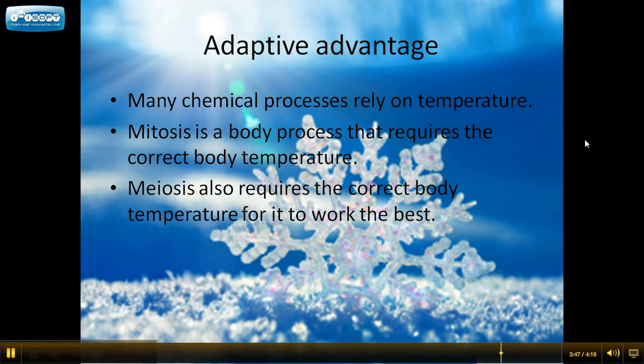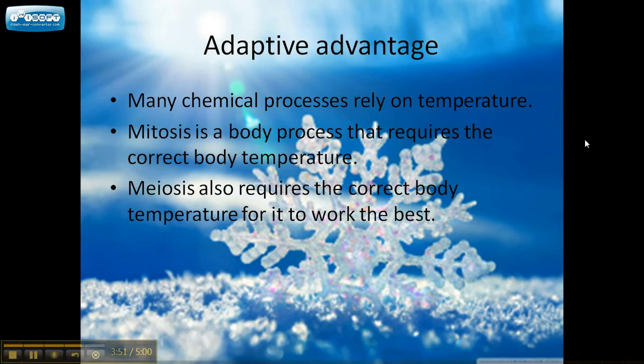Another process that would require temperature is meiosis, which is a duplication of sex cells. Now, the duplication of sex cells means that there will be more gametes in the testes and the ovaries. So, this is important because the sex cells will eventually be made into offspring. This would keep the owl from extinction.